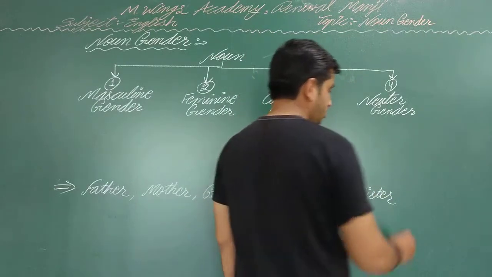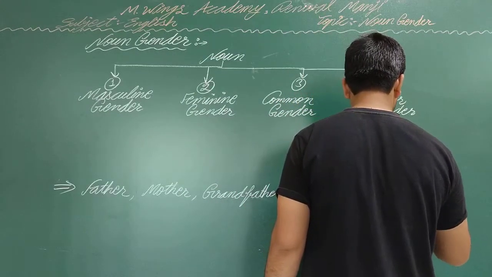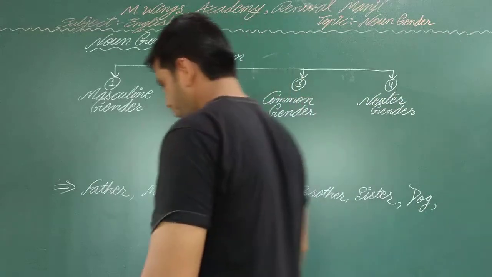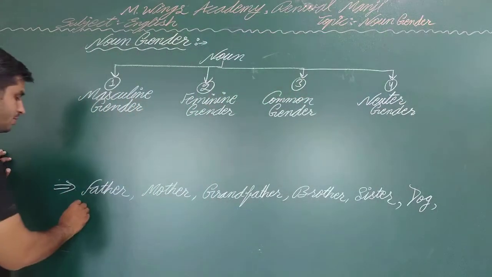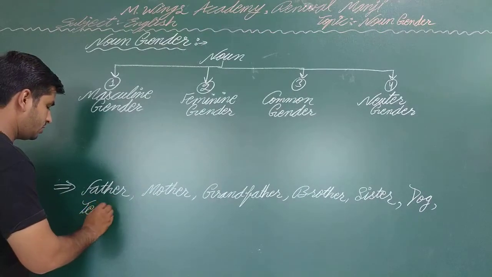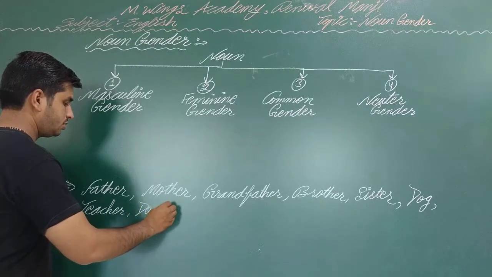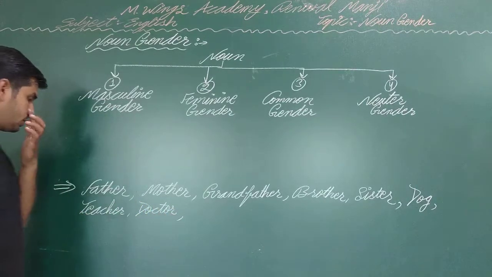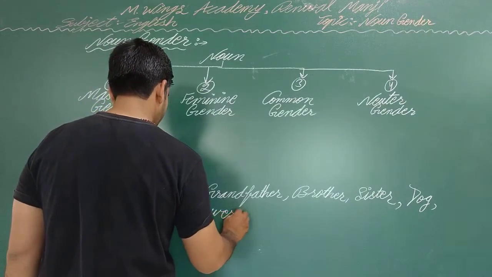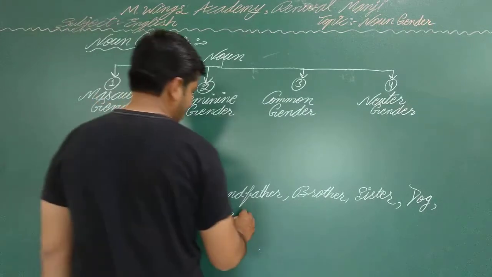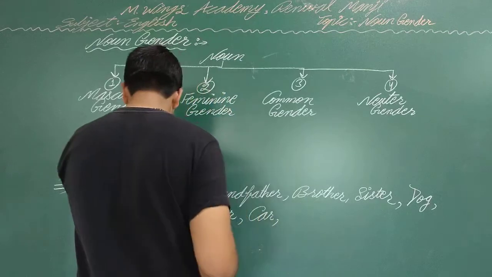Here are some animals which may be your pet, such as dog. Among these, some are teachers, some doctors, some may be in the business of traveling, maybe driver, and a driver who drives a car.